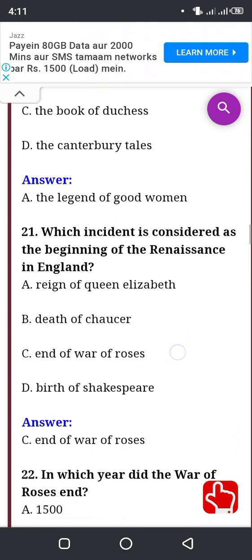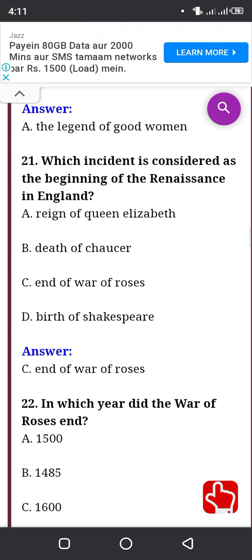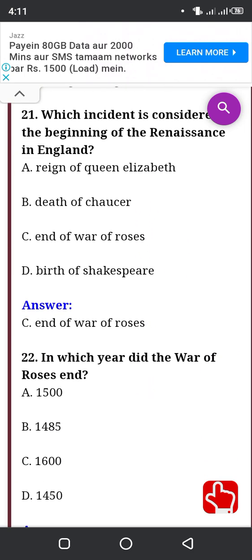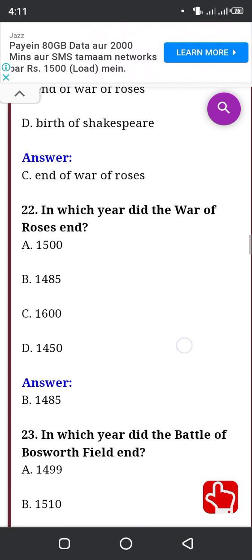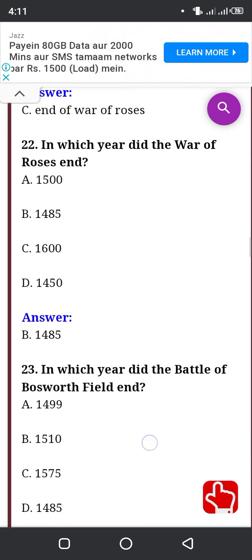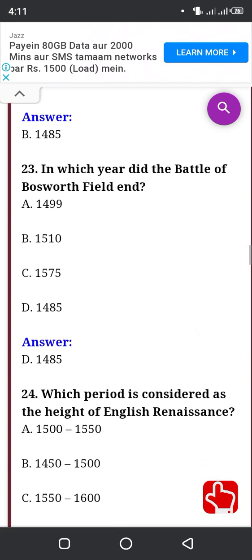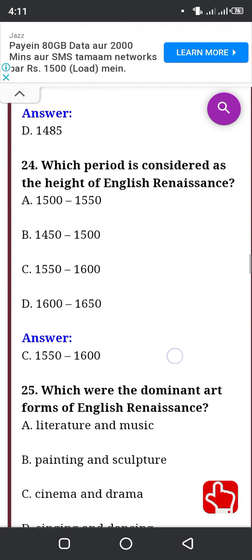Which among these was written by Chaucer under Italian influence? The Legend of Good Women. Which incident is considered the beginning of the Renaissance in England and the end of the War of the Roses? In which year did the War of the Roses end? 1485. In which year did the Battle of Bosworth end? 1485.